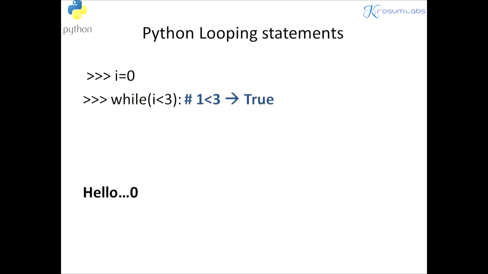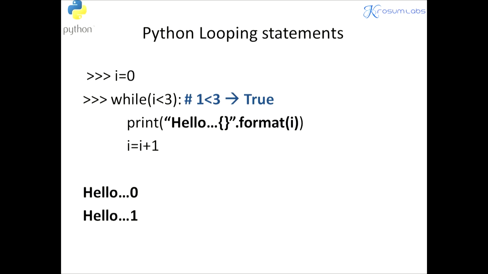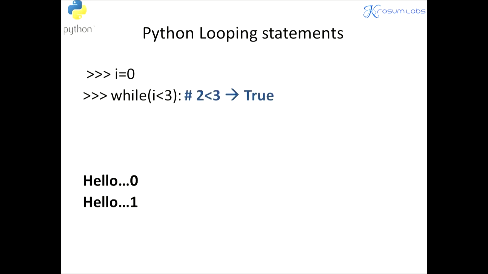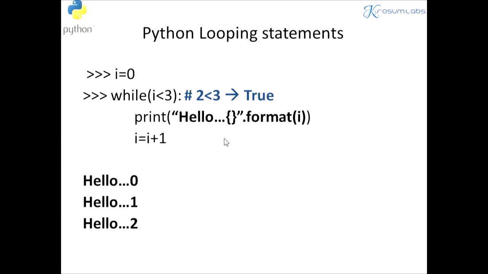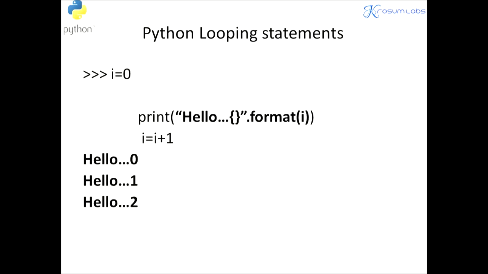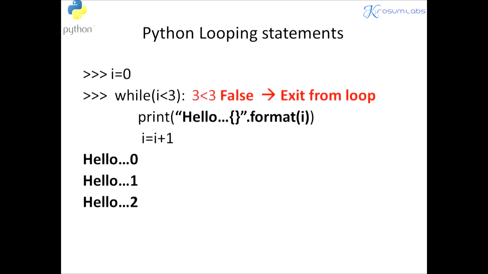1 less than 3, condition true. So again the same, the repeated code block will execute. Again increment. Incremental value 1 plus 1, 2. So 2 less than 3, condition true, so again the loop will run. Same, 2 plus 1, 3. 3 less than 3, false. Okay. So if we go to the next step, now the condition is false. False means exit from the loop, then control will go to the next statement. So this is the logic and the behavior of the while loop operation.